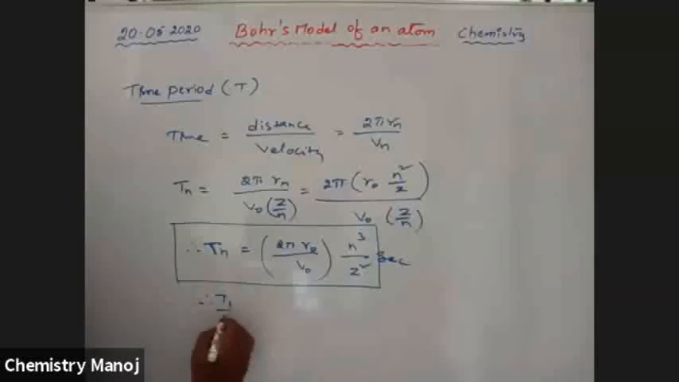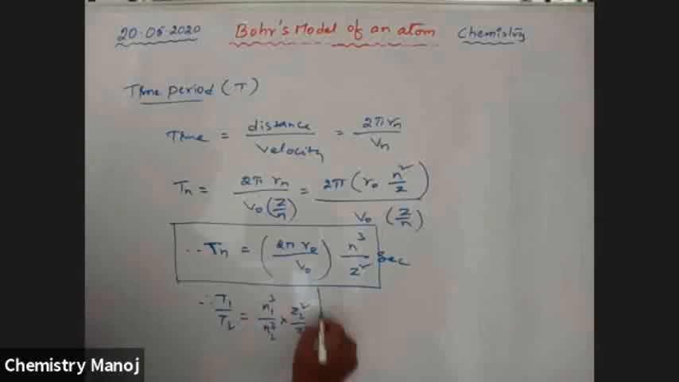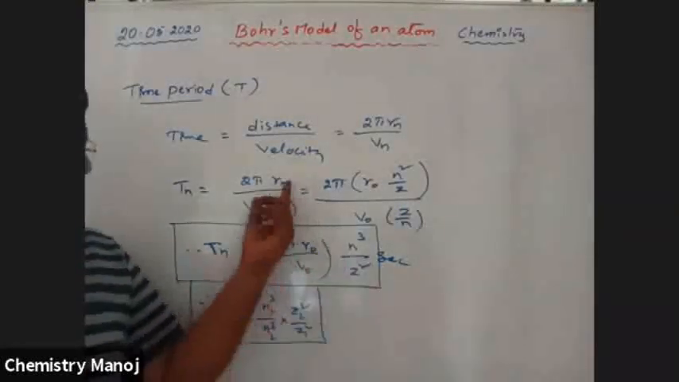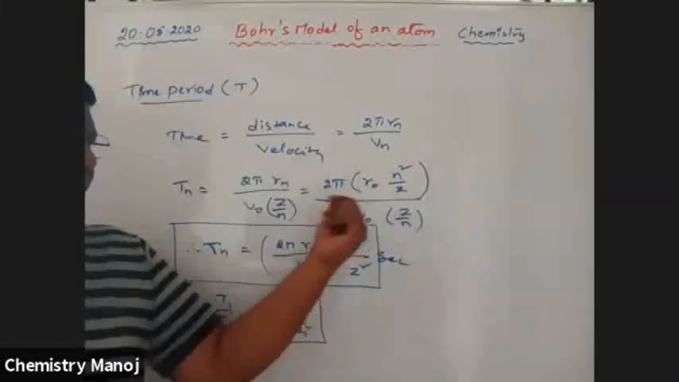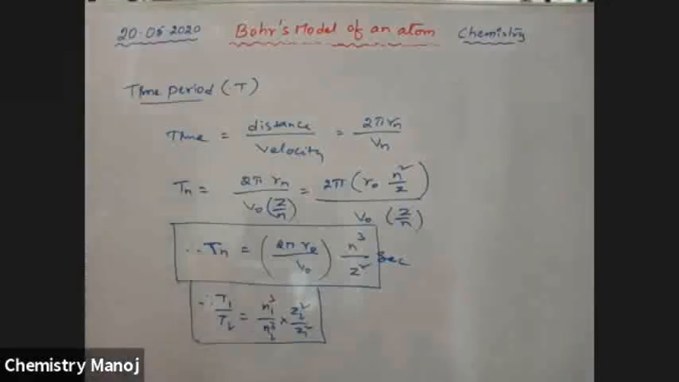Therefore, T1 by T2 is equal to N1 cube by N2 cube into Z2 square by Z1 square. This is the time period. So these are the derivations we already derived previously, and all those values are substituted here. So this is the final derivation.